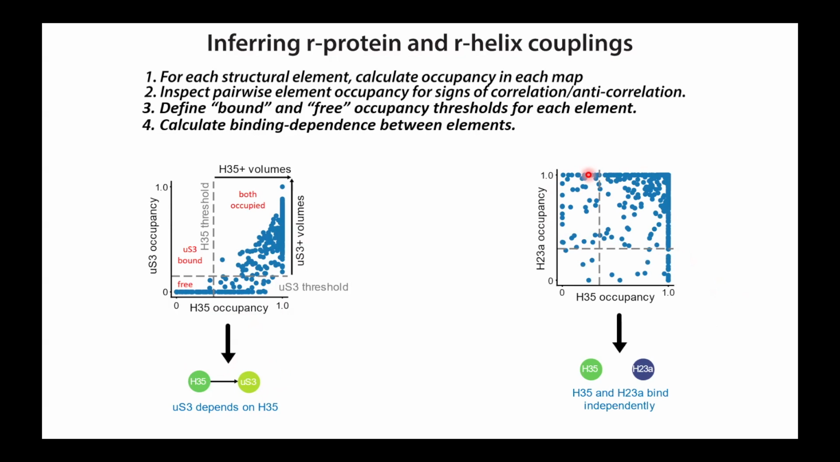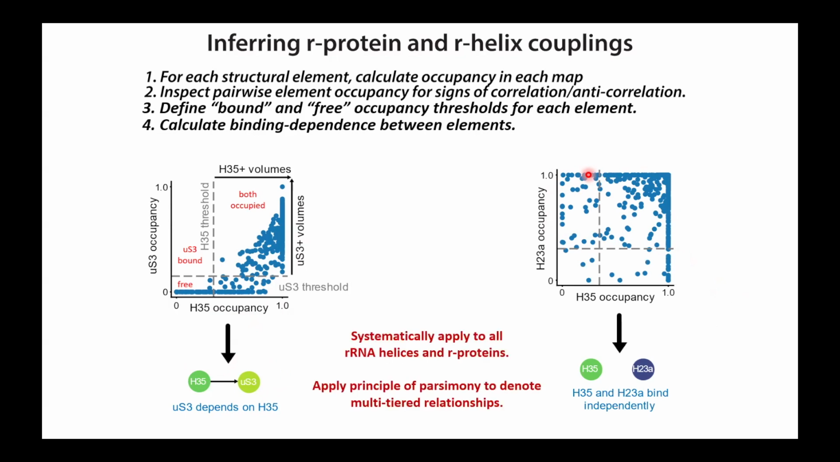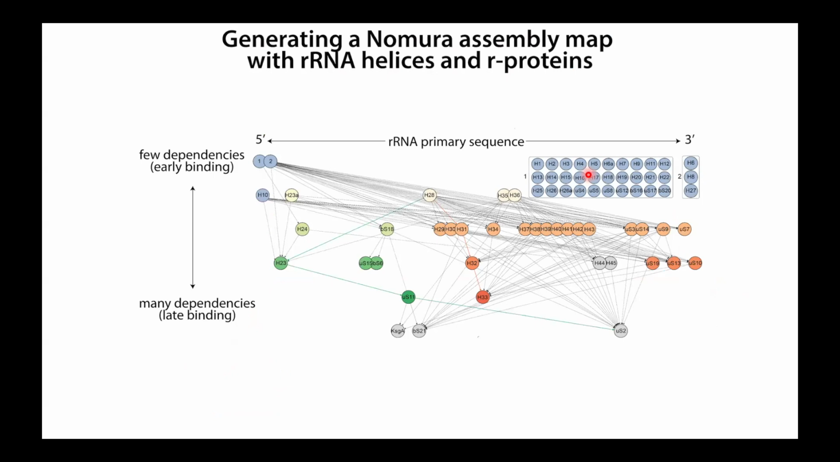And what was so exciting about this, at least if you work on the ribosome, is that what falls out of it looks quite analogous to these classic Nomura assembly maps that really depicted the order of binding and the thermodynamic cooperativity of binding of various ribosomal proteins. Those are really painstaking experiments that Nomura and colleagues did in the 70s and 80s. And most of those dependencies we just see fall out of our data.